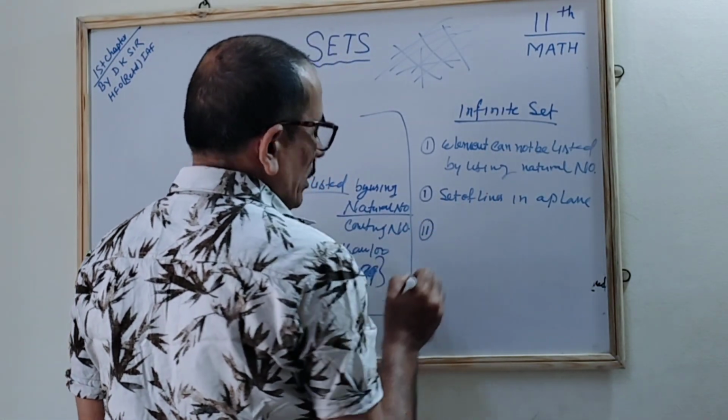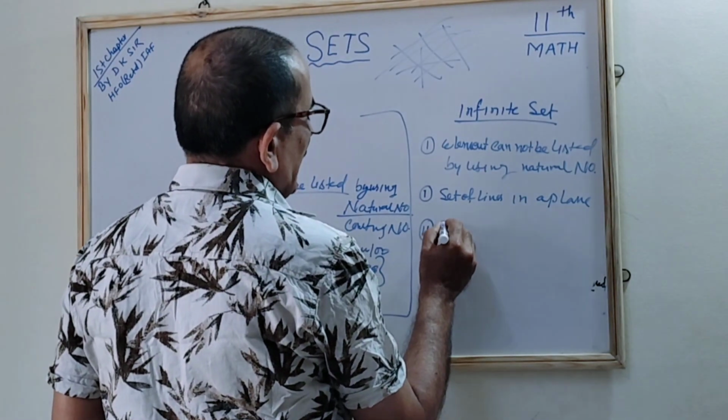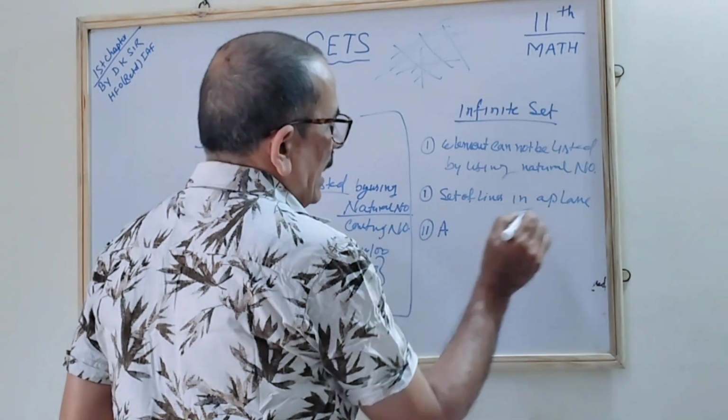How to write it in the roster form? You must practice writing the roster form. If I say A is the set of the lines in the plane, how will you write it?